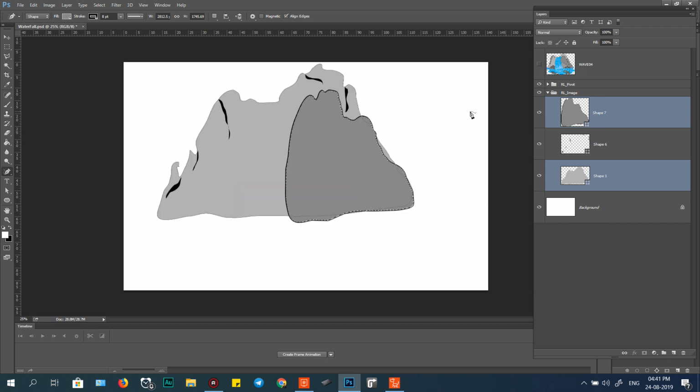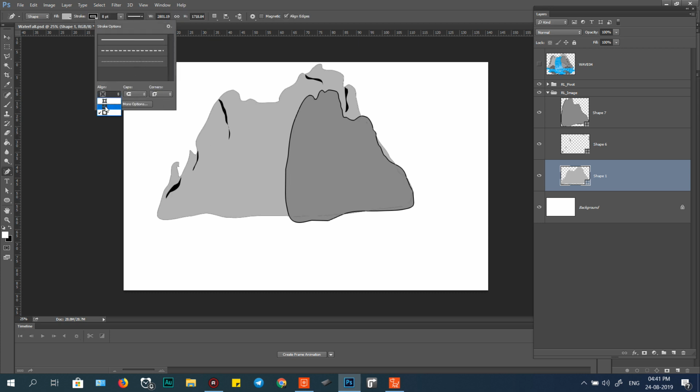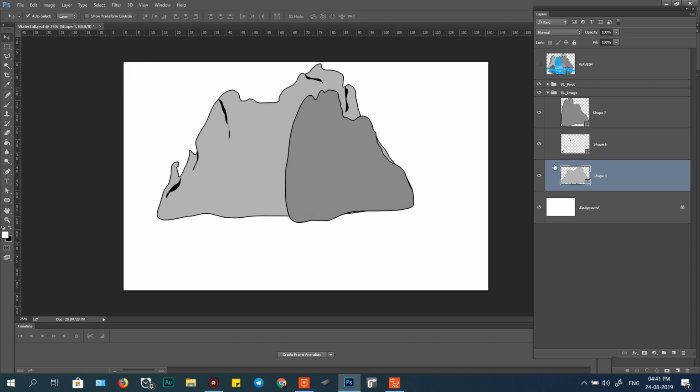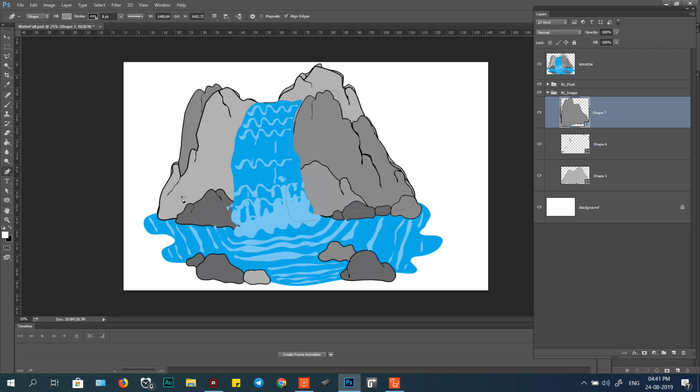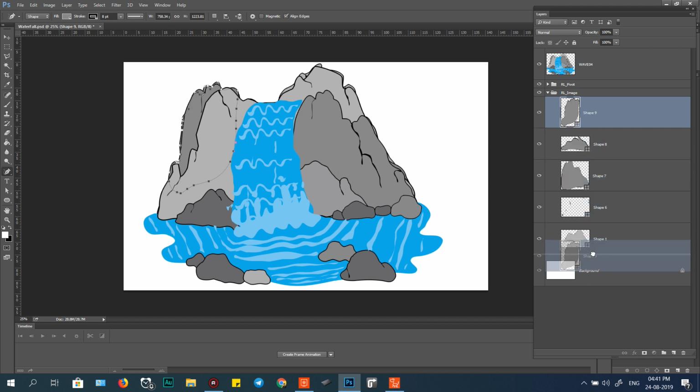And this one needs a big line. I'll use this inside. And we draw another round, so click P, this. And another one, this. Okay, and bring behind this.